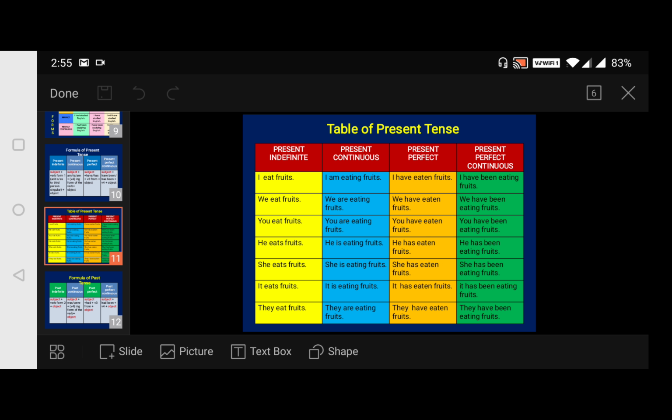Okay. He runs. If it is third person singular, he runs, then he does not, you have to say. For he and she, you have to use does. For I, for you, and for we, and for they, for first person, for second person, and for third person plural, you have to use do. And for third person singular, we have to use does not. He runs, he does not. She runs, she does not. It runs, it does not. Followed?